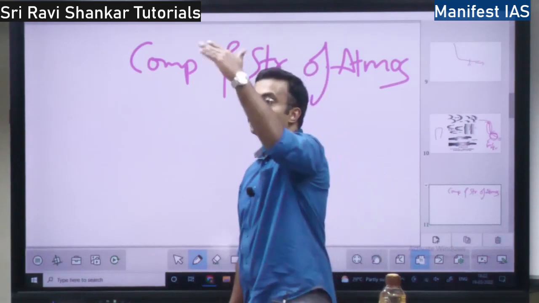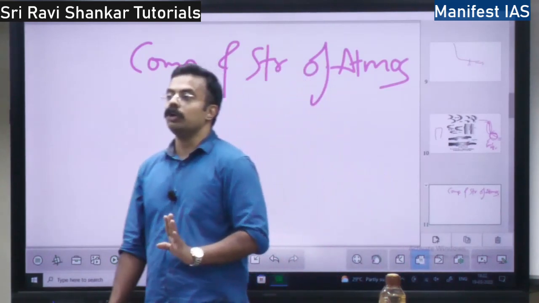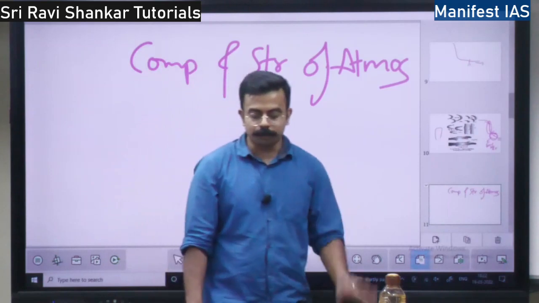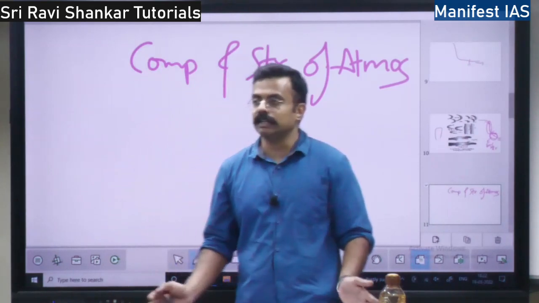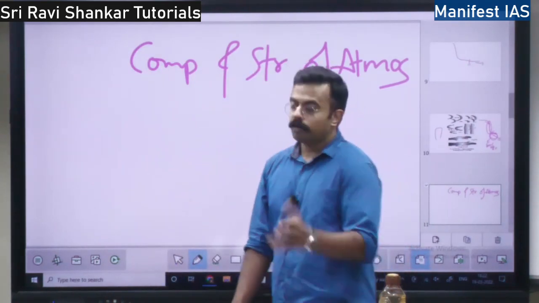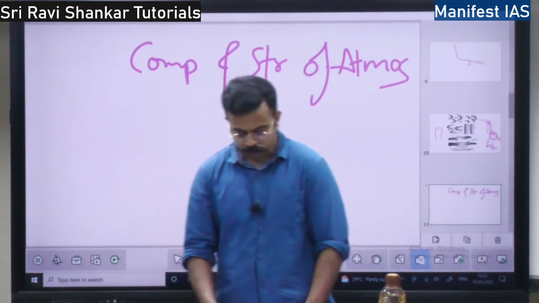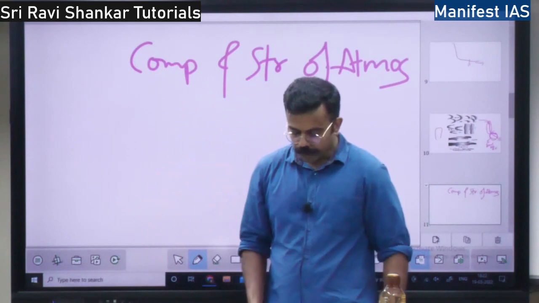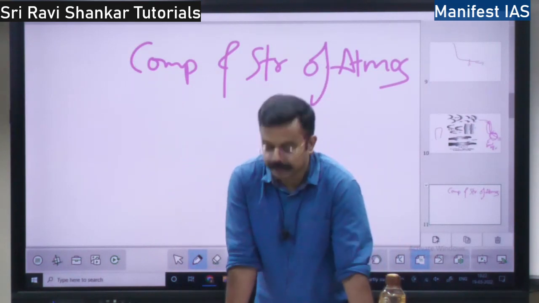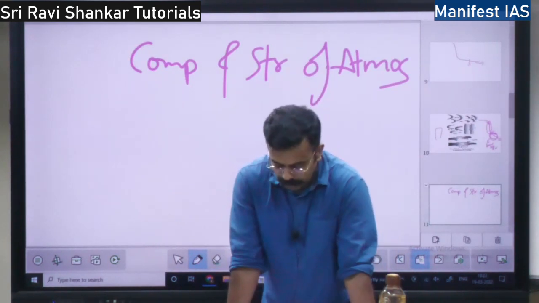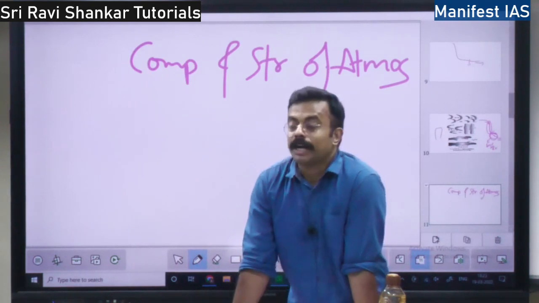Then at the higher atmosphere, whatever I told is with respect to lower atmosphere. In the higher atmosphere, there won't be oxygen, there won't be carbon dioxide, water vapor is also not present in the upper atmosphere. So first we will talk about the gases. So what are the gases? The first is carbon dioxide.